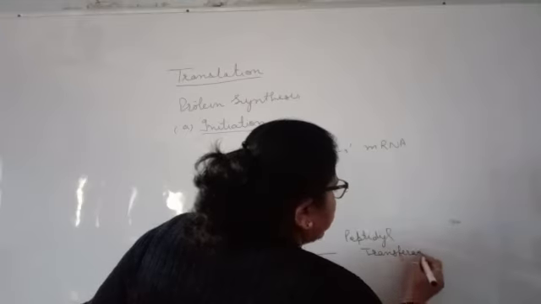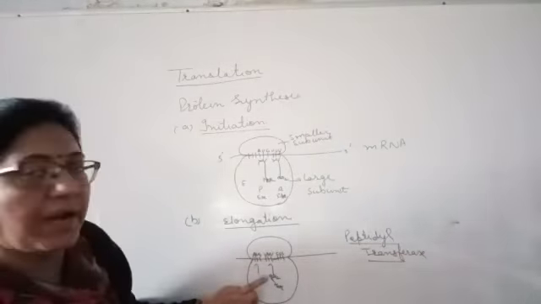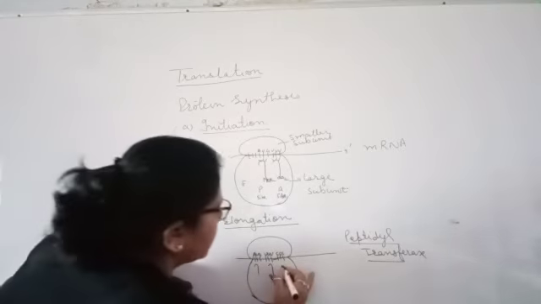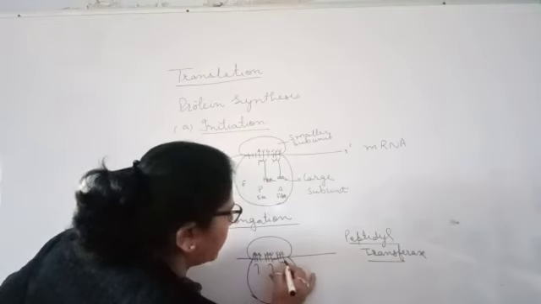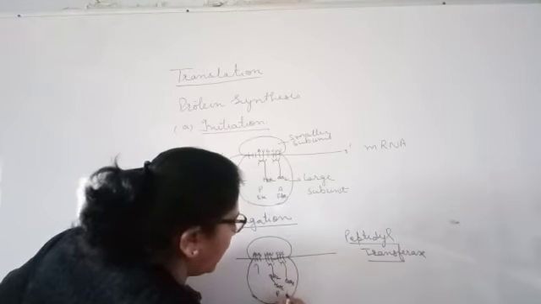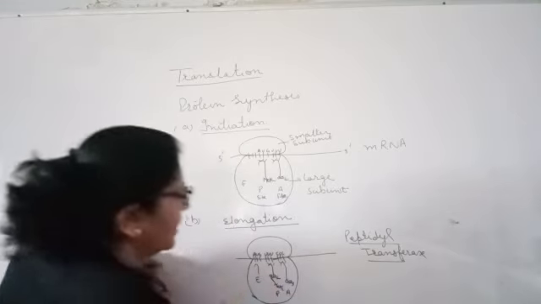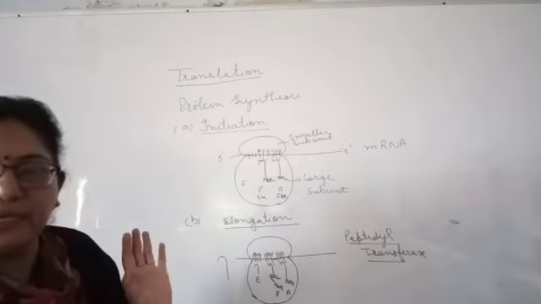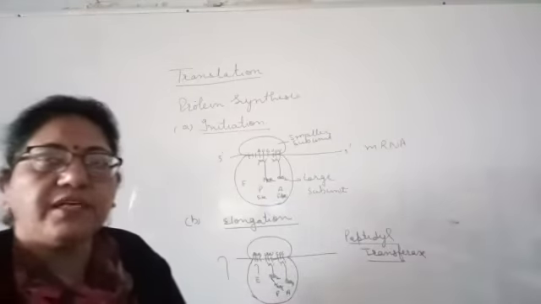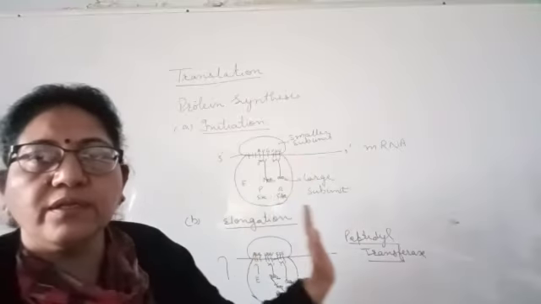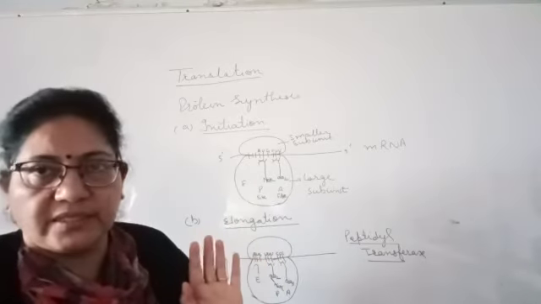So the bond will form between amino acid 2 and methionine, and the third tRNA, the next tRNA, will come over there and bind to the A site, and this is your E site and your tRNA is released, for the continuation of your protein synthesis.